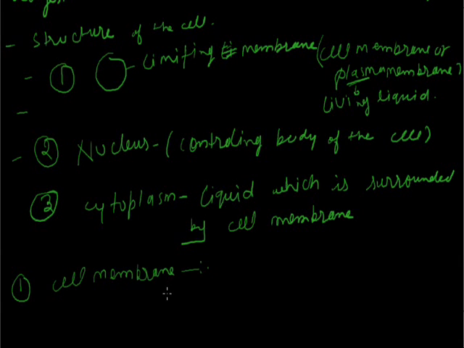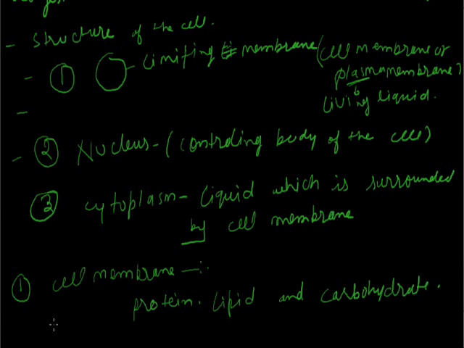Before starting with the cell membrane, I would like to give you some detail about the material by which the cell membrane is made up. The cell membrane is made up of three important things: protein, lipid and carbohydrate. First, we'll discuss the proteins. Next, we'll discuss the structure or the model of the cell membrane.